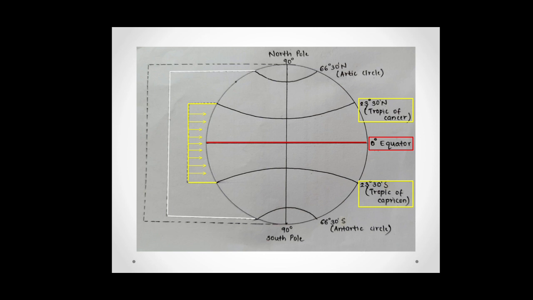The 23 degree 30 minute north parallel is known as the Tropic of Cancer, and the 23 degree 30 minute south parallel is known as the Tropic of Capricorn.